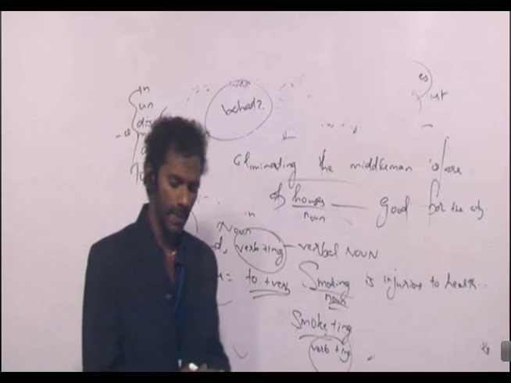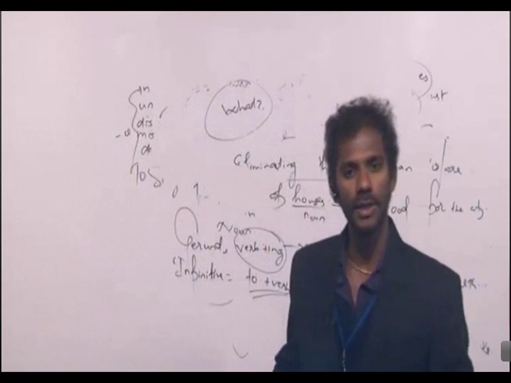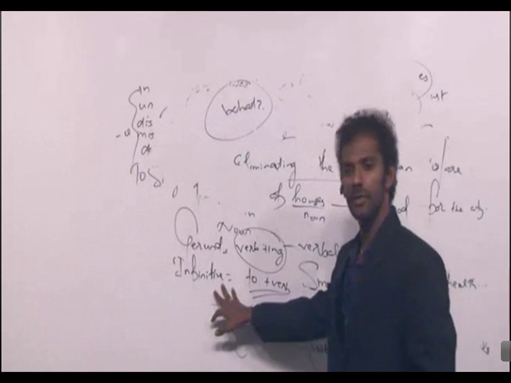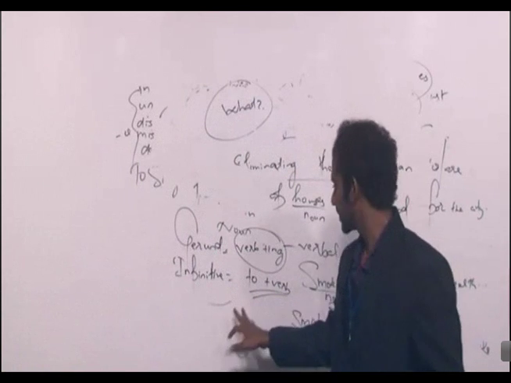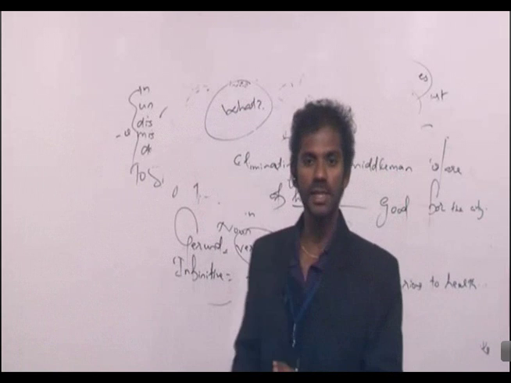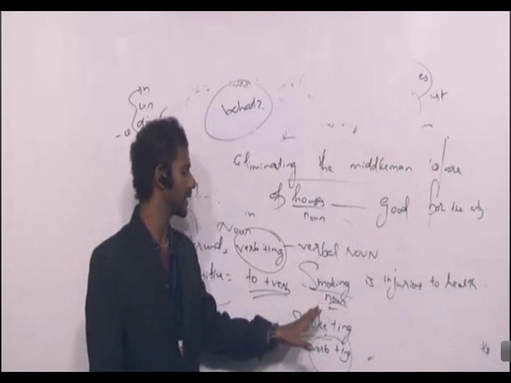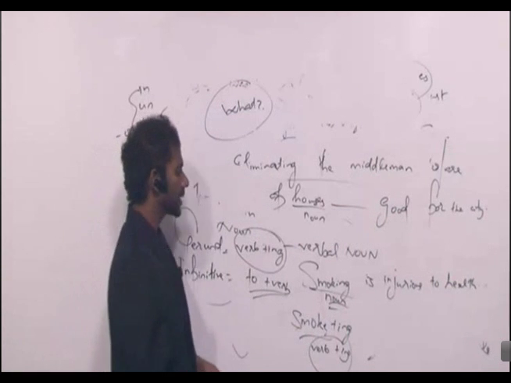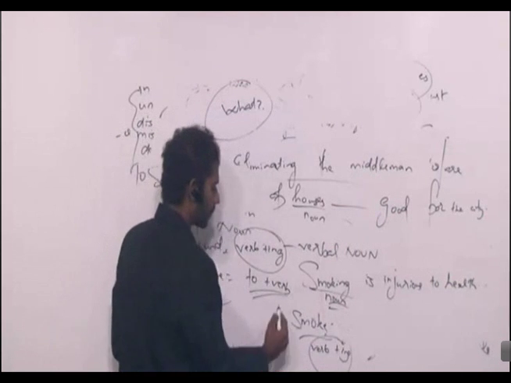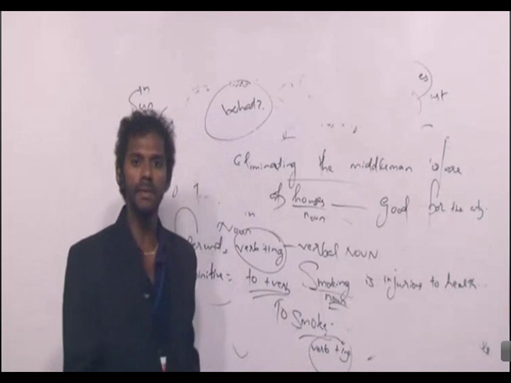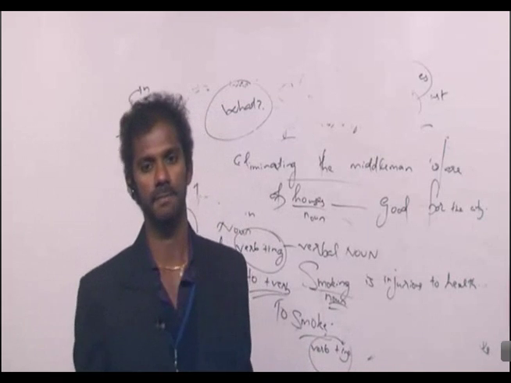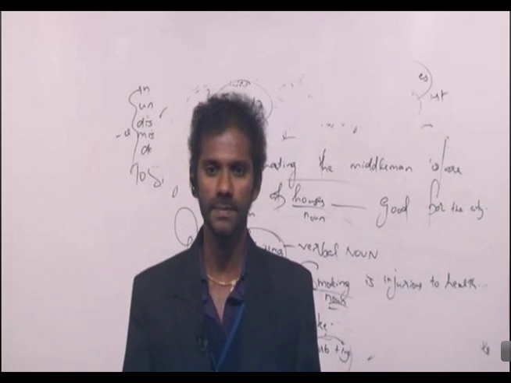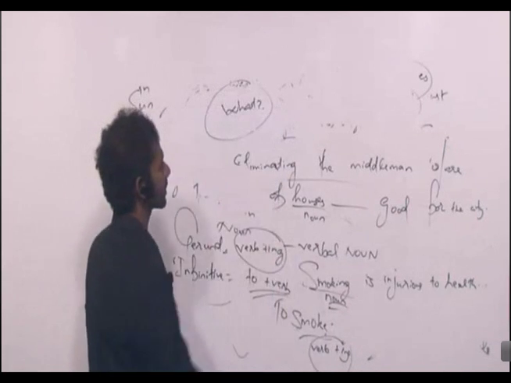Clear? Now, without changing the order, tell me this sentence in the infinitive form. Infinitive means what? To plus verb. To make it an infinitive, I'll just remove this ing and put to in front of it. To smoke is injurious to health. Clear? Because infinitive is to plus verb. Got it? Fine.